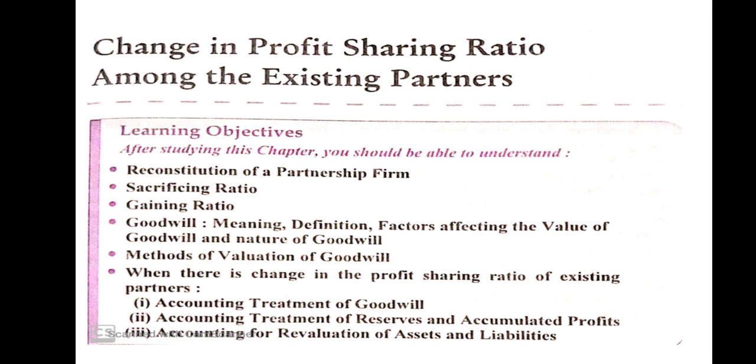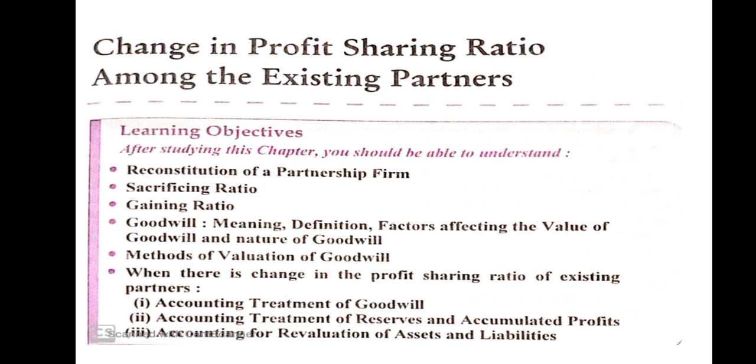Next, amalgamation of two partnership firms. When two firms start working together and merge into one, it is called amalgamation of two partnership firms. Like A firm and B firm, now they start working as one, it is called amalgamation of two partnership firms. So there are many reasons for reconstitution of partnership firm. Once again: change in profit sharing ratio among the existing partners, admission of new partner, retirement or death of partner, amalgamation of two partnership firms.